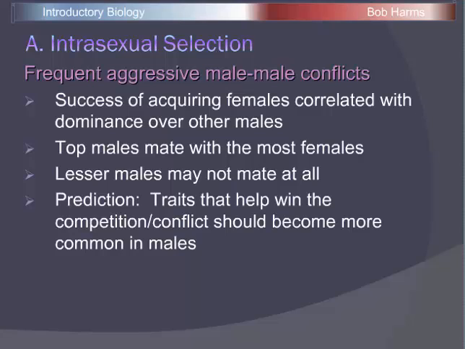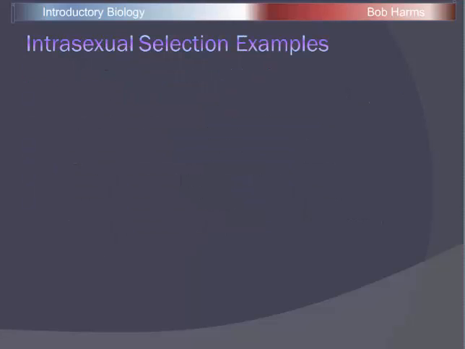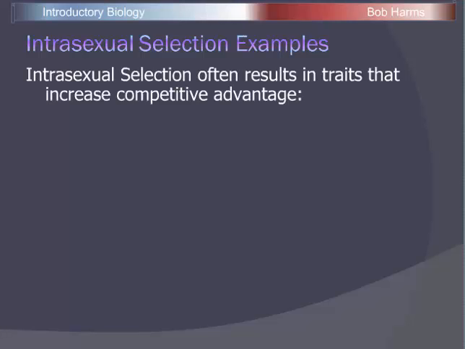Now, if this is the case, what we would expect to see in our population over time is that any trait that's going to help with the competition, that's going to help males succeed or win this conflict, is going to be more common in males. And not surprisingly, that's exactly what we see in these examples of intrasexual selection. Traits that give males a competitive advantage gradually become more common, and because these traits directly impact who reproduces and who doesn't, whose genes get passed on and whose don't, sometimes these traits can become very exaggerated very quickly.